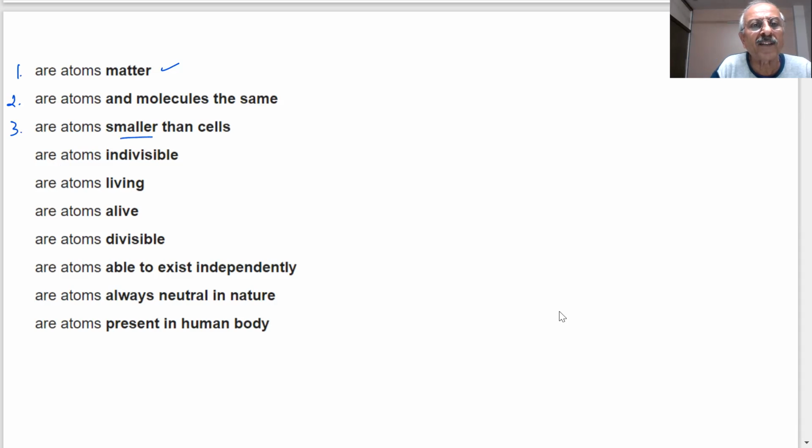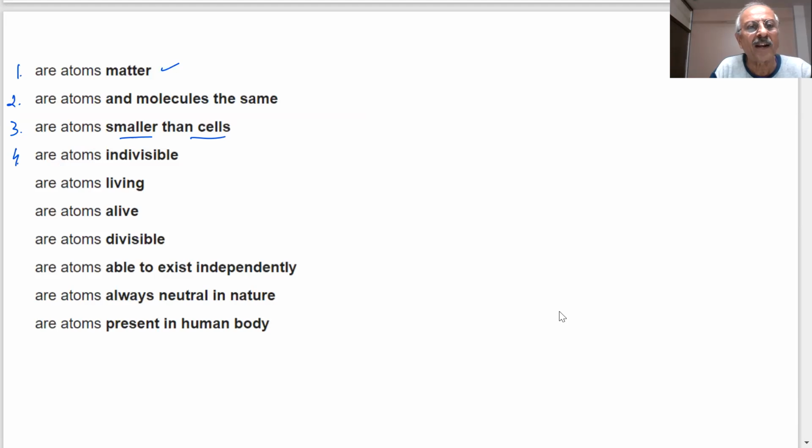Third, are atoms smaller than cells? In bio, you have studied that the building blocks are cells. Am I right? Yes, sir. Now the question is, is the cell the smallest part in your body or is there something smaller than the cell? What do you think? Is the cell smallest or is there something inside the cell? Sir, there is something inside the cell. Okay. So are atoms smaller than cells?